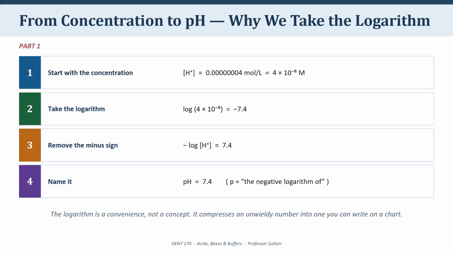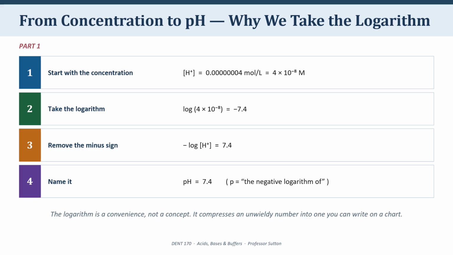Notice where that comes from. The exponent minus 8 gives you most of the answer. The coefficient, the 4, contributes the remaining 0.6. So it is not simply counting zeros. The coefficient matters, and it matters by more than half a pH unit. As you do your calculations, remember this.